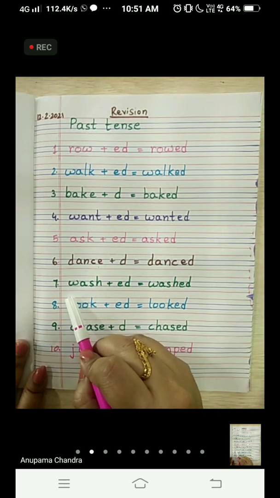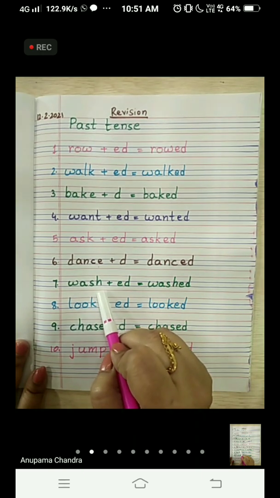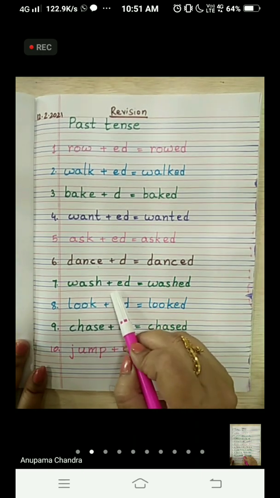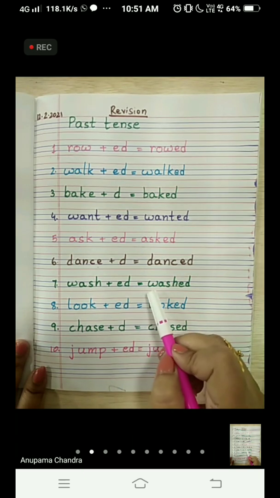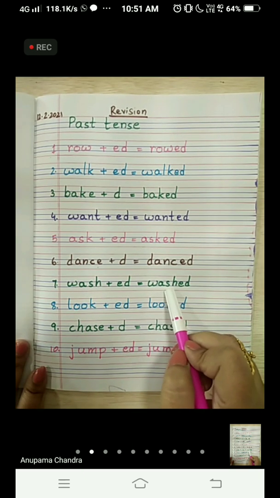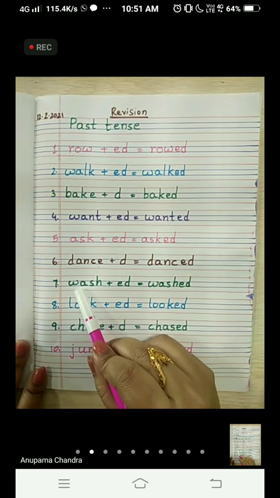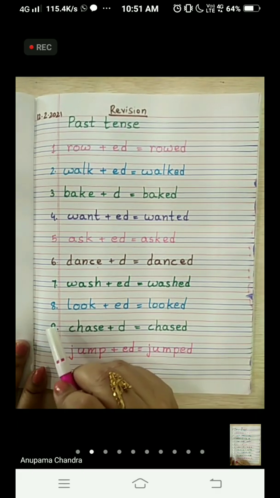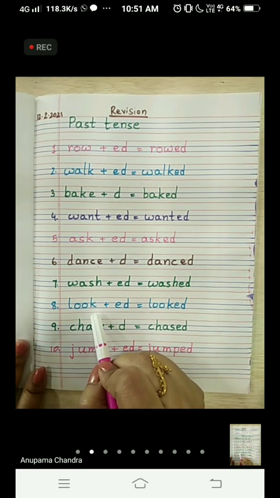Seventh one, wash. W-A-S-H, wash. Here we have added ed to the word to make the past tense form, that is W-A-S-H-E-D, washed. Wash, washed.